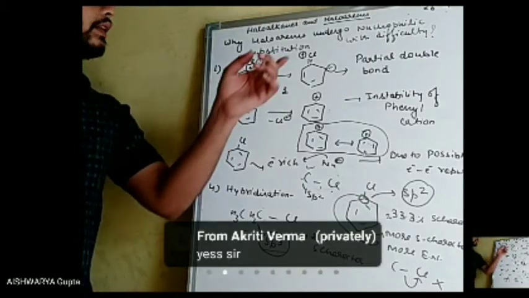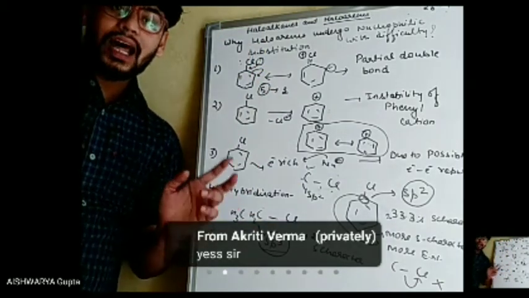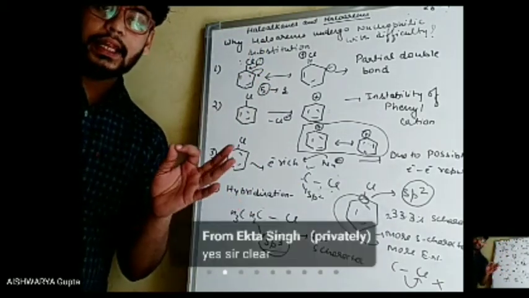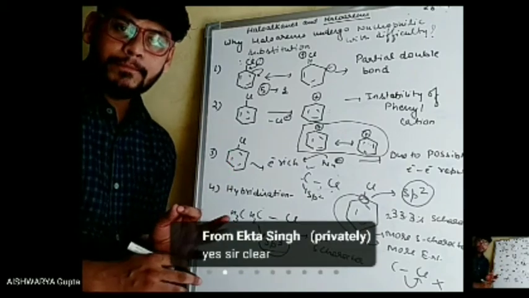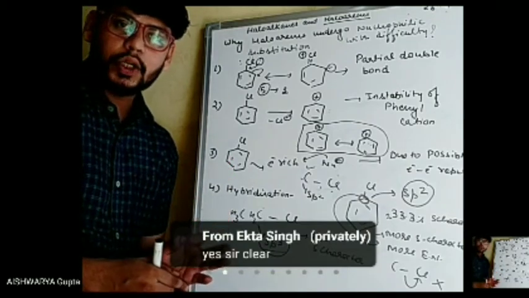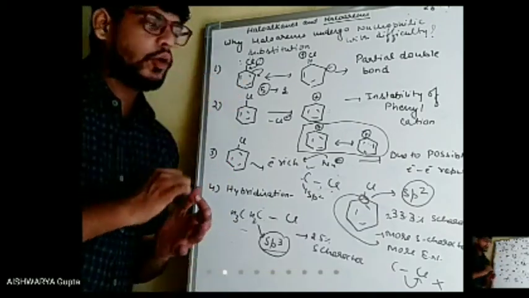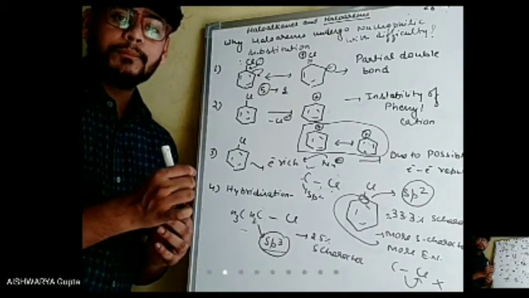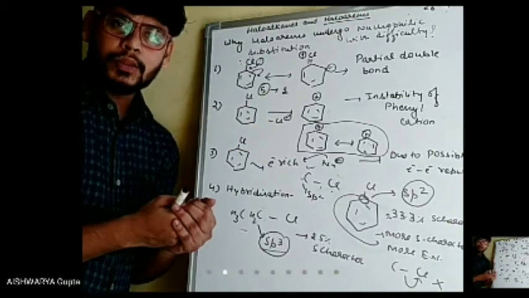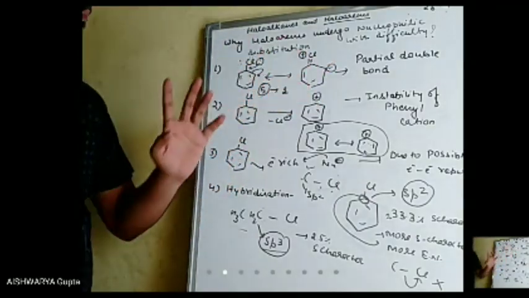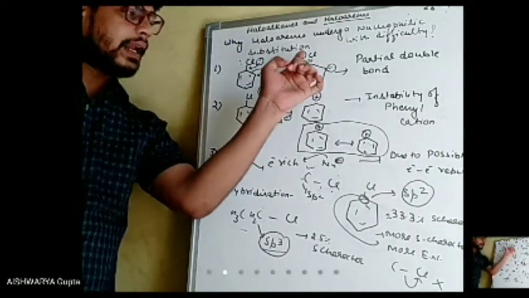So these all are the 4 reasons why nucleophilic substitution reaction in case of haloarenes does not occur easily, like they occur with difficulty. The first reason was the partial double bond between carbon and halogen.